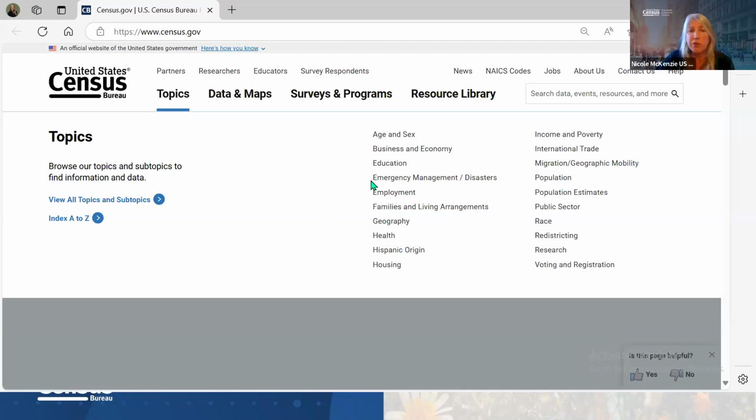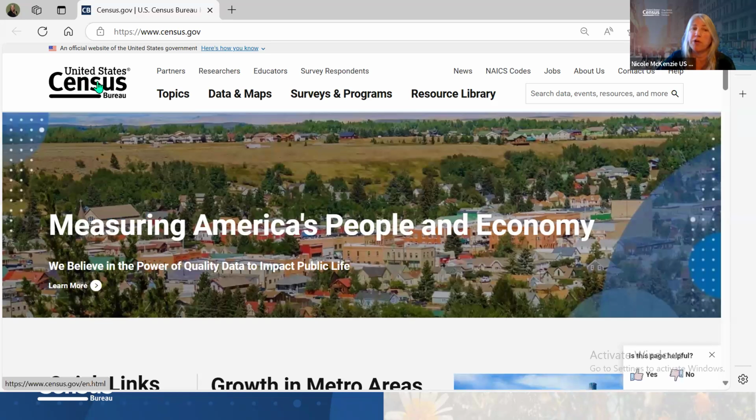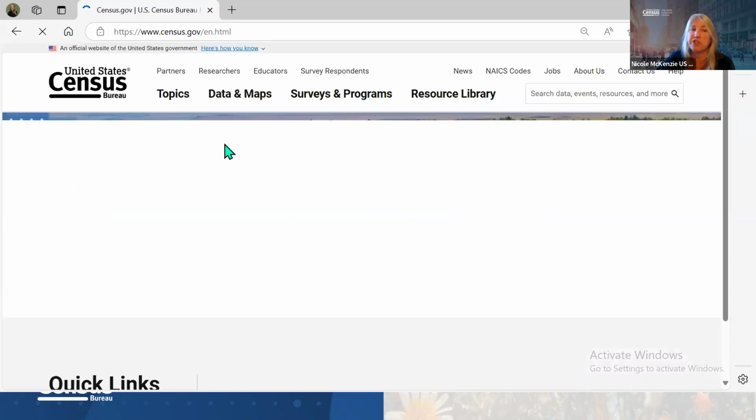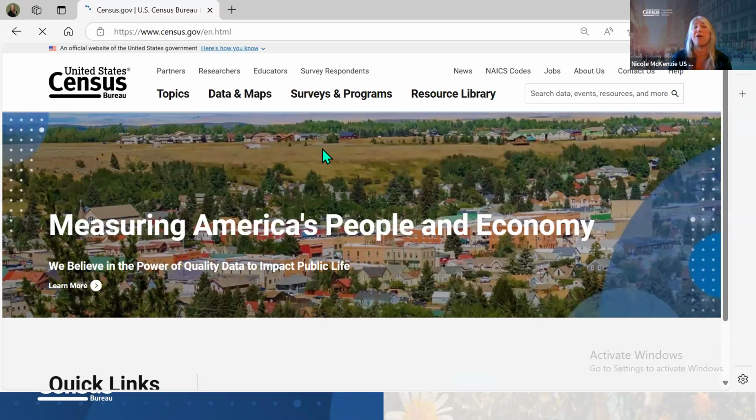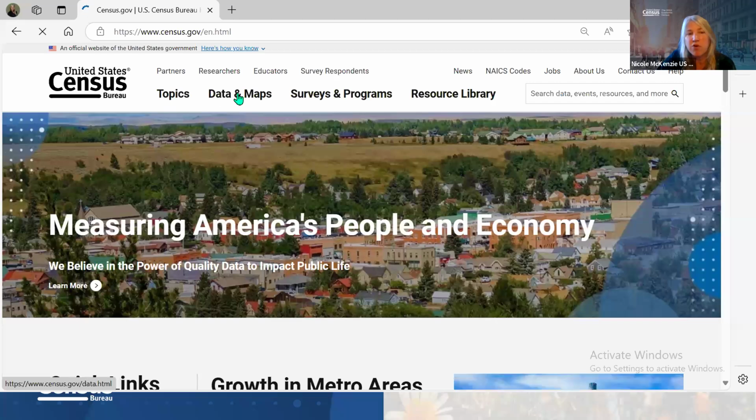But once you click on these, there is a lot of information. And I will say that if you've ever gotten lost on our website, which I did in the beginning, I still do actually, an easy way to get back to the landing page is click on our logo and it will bring you back to the landing page. So that's just something to be aware of if you go down those rabbit holes and say, oh, how do I get back? That's a quick way.